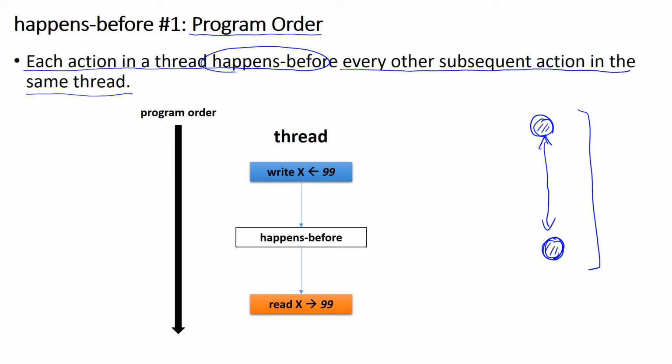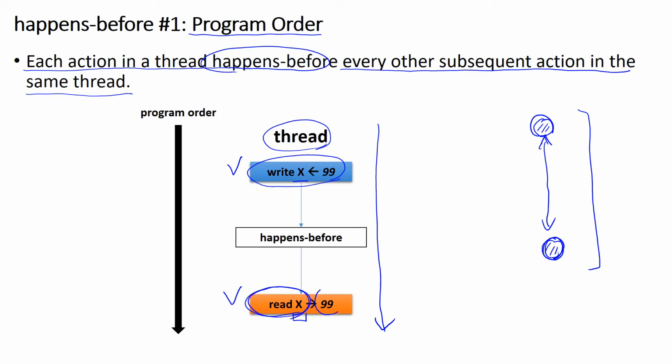So for example, inside the same thread, this write statement updates the variable x, and later inside the same thread we read the same variable x, and there's a happens before relation between this write statement and this read statement. So the JVM guarantees that this read statement returns 99.